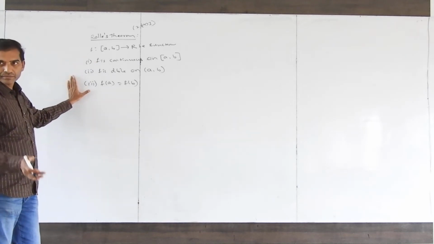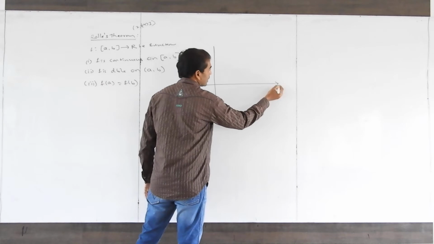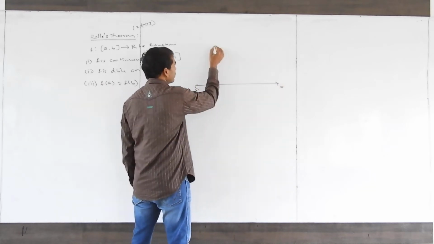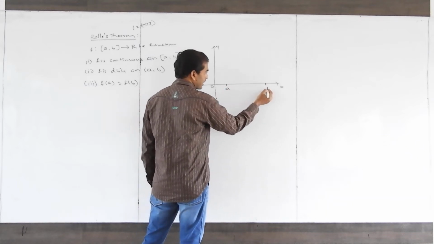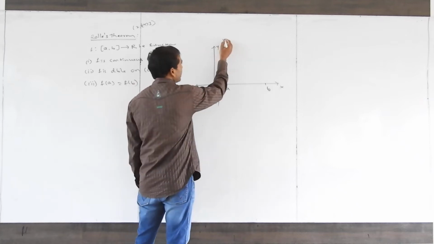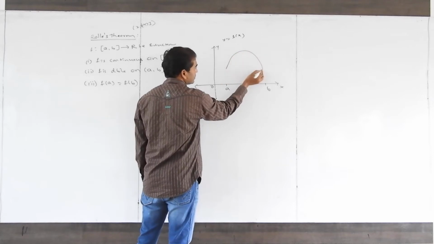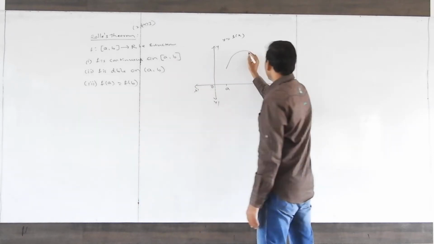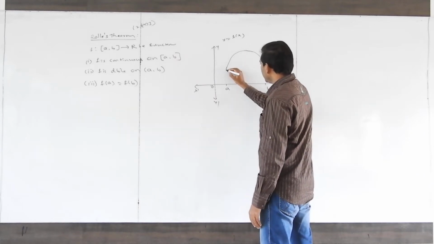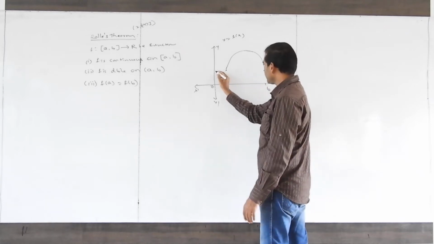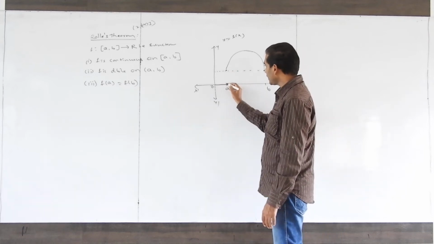Then what happens? Now I am going to draw the graph. The x-axis X'OX, the y-axis Y'OY. This is a point A, this is a point B. The curve is y equal to f(x). The graph is like this. Here you see this point: its x coordinate is a.